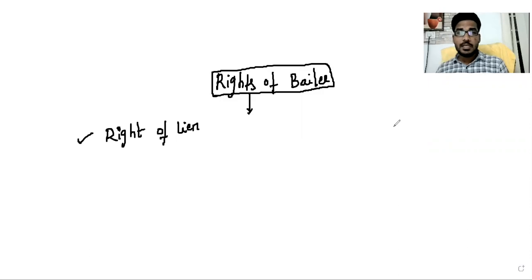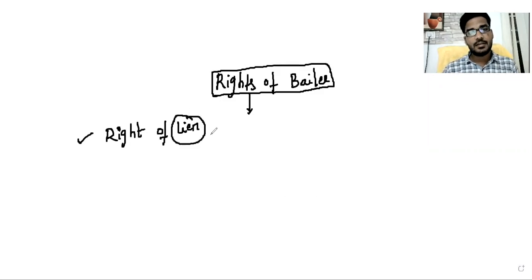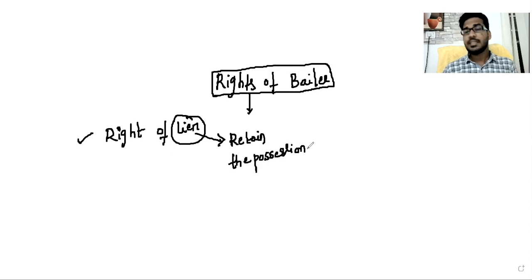So listen, today we are discussing the concept called rights of Bailee. Out of that, the first right is nothing but the right of lien. So lien का मतलब क्या है? What is the meaning of lien? Lien is nothing but retaining the possession. What is retaining the possession? What is the difference between retain and regain? इसका difference क्या है, sir?